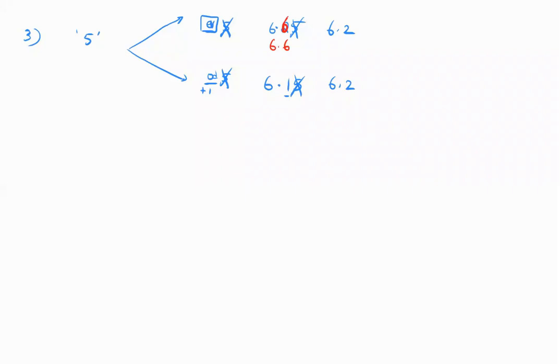If you have 6.1, it will become 6.2. Whether it is smaller or bigger than 5 doesn't matter. The only clause is even and odd. That is the only thing that matters. Do you have an even number before it or an odd number before it? If you have an even number, don't increase it. If you have an odd number, then increase it.